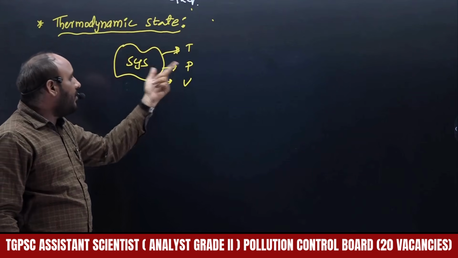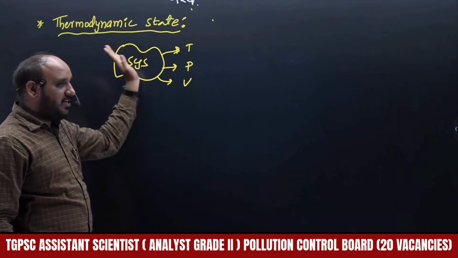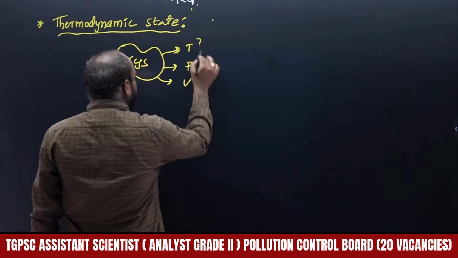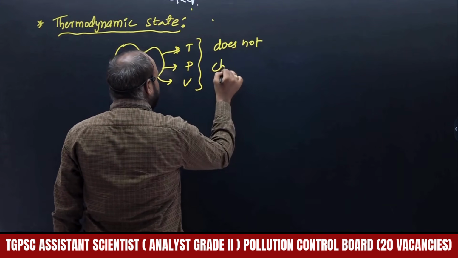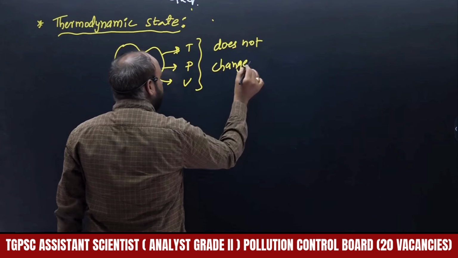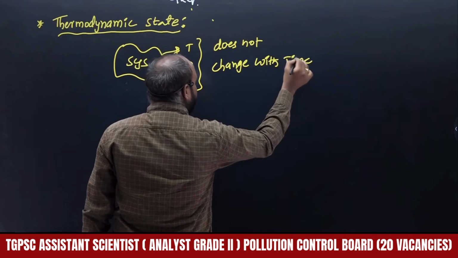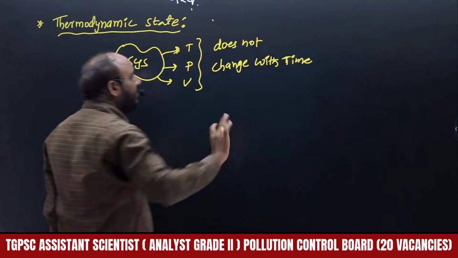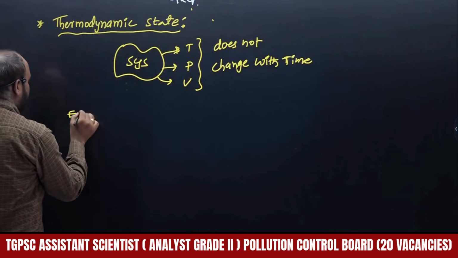And the properties applicable for the system do not change with time. As time goes on, they are not changed. That will be explained with a simple example.